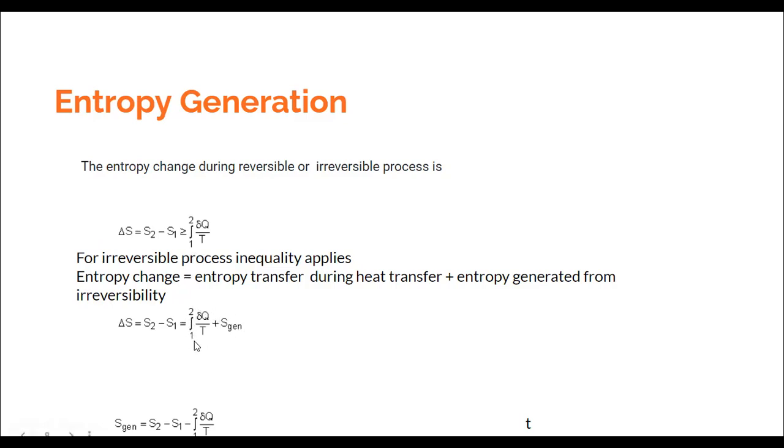Now this term, the integral of del Q by T, is the change in entropy because of heat transfer, and this is because of irreversibility. So this entropy generation is because of irreversibility, meaning that if it is a reversible process, this term will be zero, and if the heat transfer is zero, then this term has to be zero.